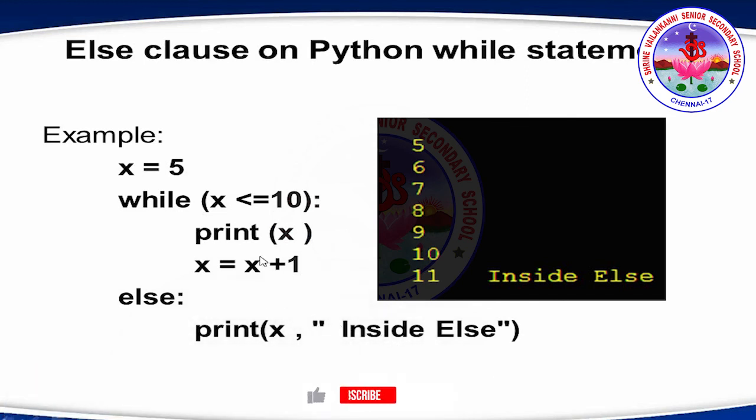Okay. So now let's see. Initially x is 5. So while x is less than or equal to 10, here x is 5, so it is less than or equal to 10. So it prints the value 5 and increments by 1. It becomes 6. Again, it goes on till it becomes equal to 10. Now it becomes 11. It checks for the condition. The condition is false, so it moves to the else part. Here it prints 11 and then prints inside else. Clear? So this is how this while else works.